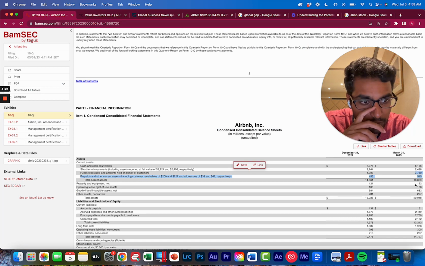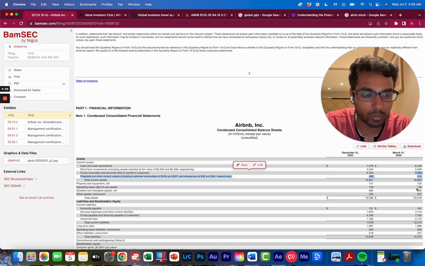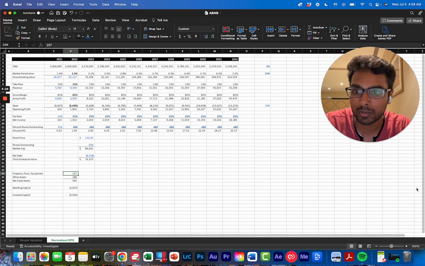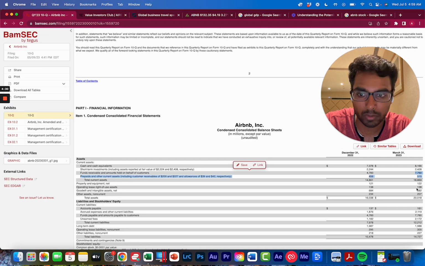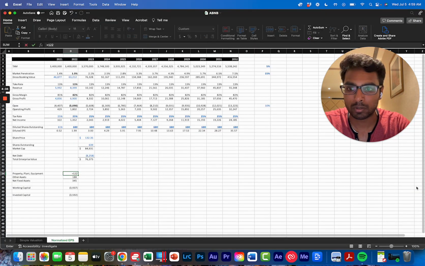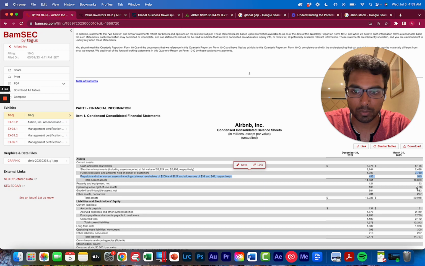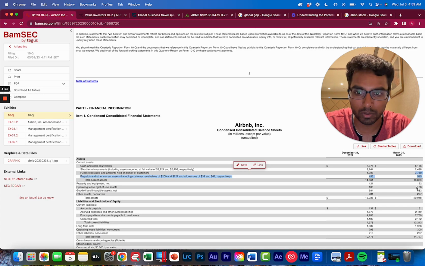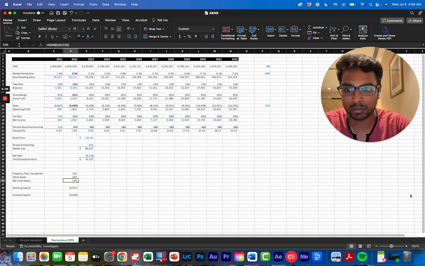We don't want to include the cash. Okay, so 122, 138. These are all different for some reason. Okay, so 122. Property, plant, and equipment. We don't care about the goodwill. Other assets, 207.